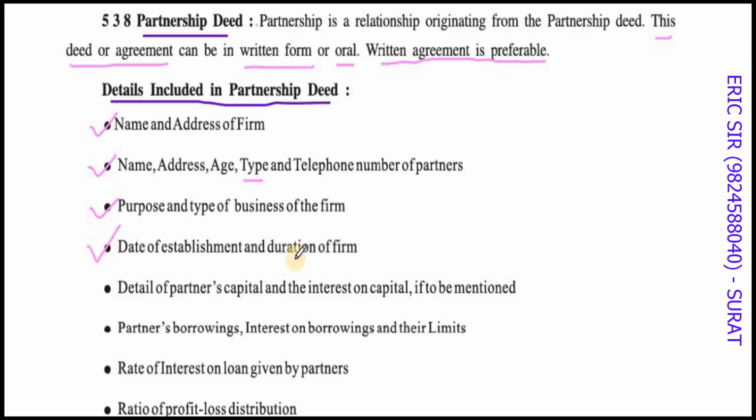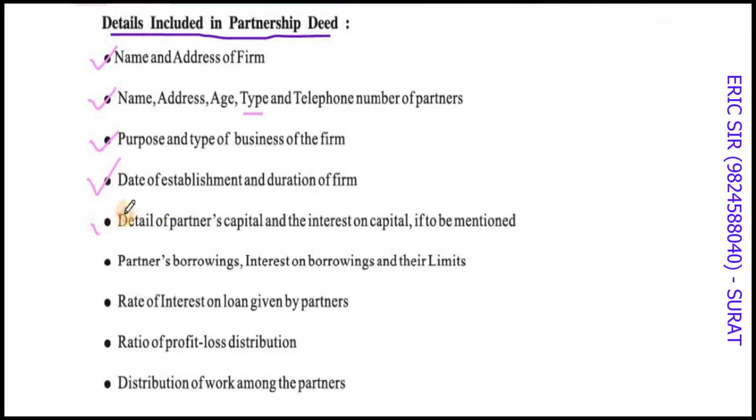And the duration of the firm. Is it a partnership at will, or is it a partnership for a time period or a project? The details of partner's capital. How much money has each partner brought? The interest on capital, if it is kept, has to be mentioned. Like if a partner has given a loan to the partnership firm, then what interest is being paid to him? All that has to be mentioned.